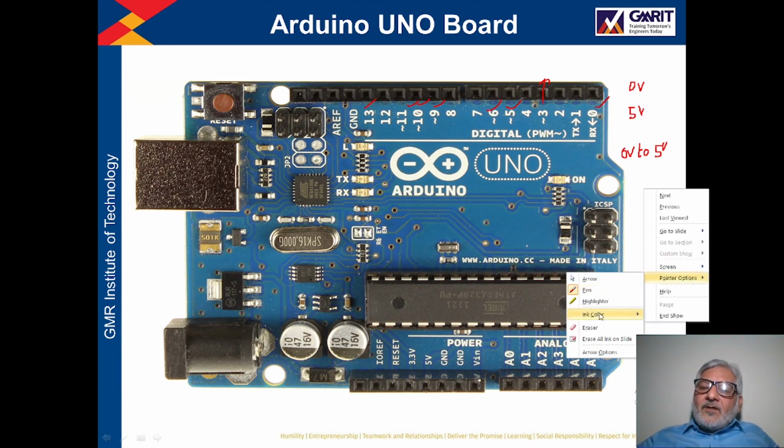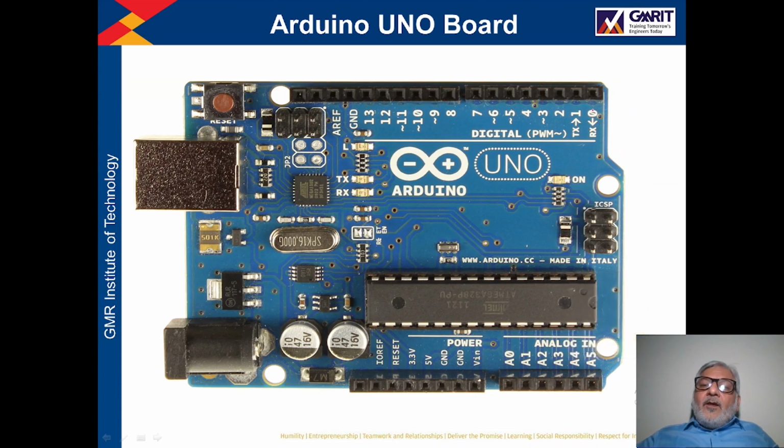But right now you must understand this thing. Pin number 0 to 13 have a dual function. They can be used as digital input or output pins. And the second function is that pin number 3, 5, 6, 9, 10, 11, these 6 pins, have PWM capabilities. So these pins can be used to generate an analog signal in the range of 0 to 5 volt by using the PWM technique. Okay, right.